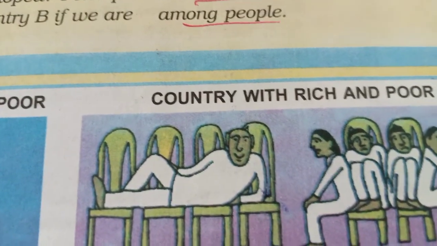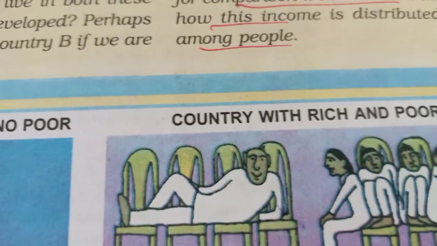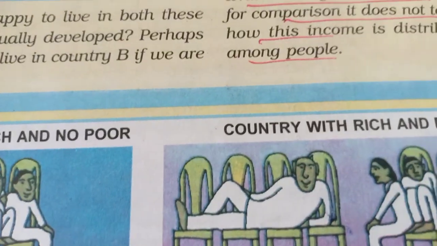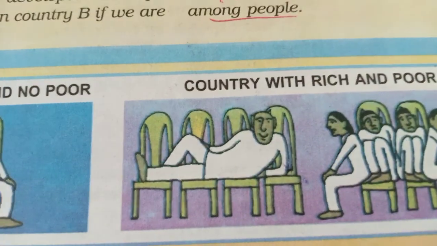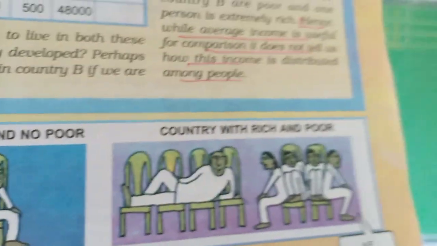Hence we can see that while average income is useful for comparison, it does not tell us how this income is distributed among the citizens.